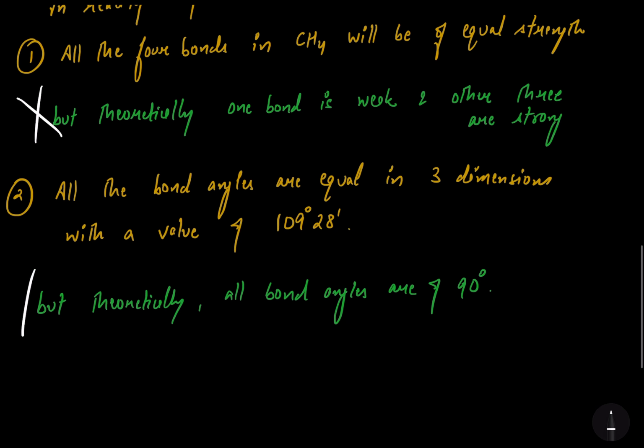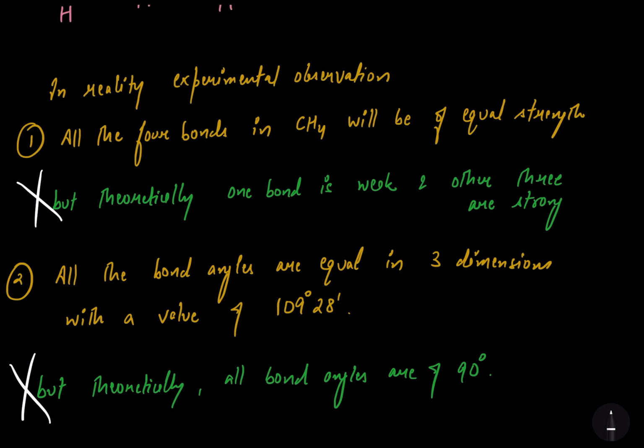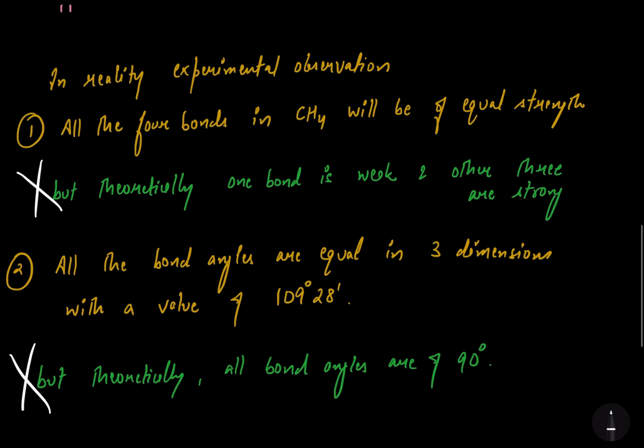Theoretical observations are wrong and experimental observations were correct, and they state that all the four bonds in CH4 will be of equal strength and all the bond angles are equal in 3 dimensions with a value of 109 degree and 28 minutes. So that's the experimental values, and to explain these results, there's a origin of new concept called valence bond theory, or more preferably hybridizations, which we are going to start in the next lecture.